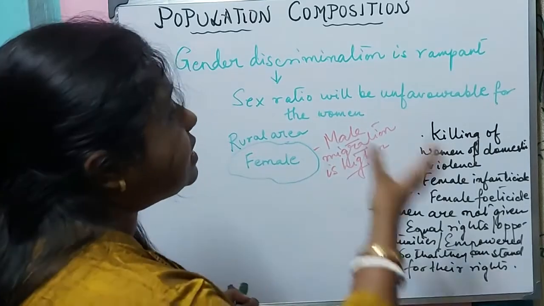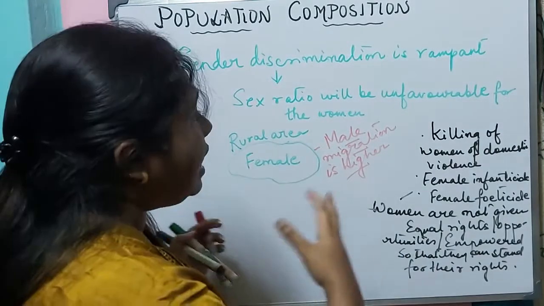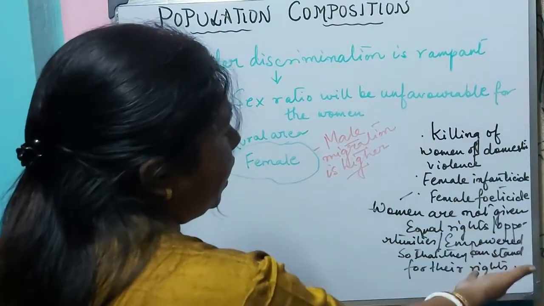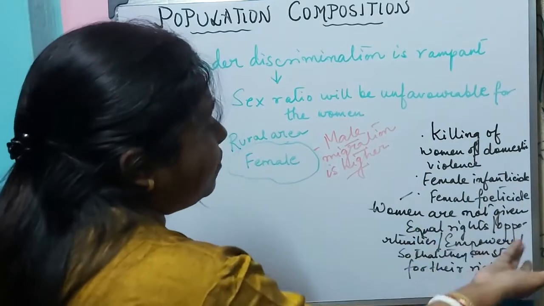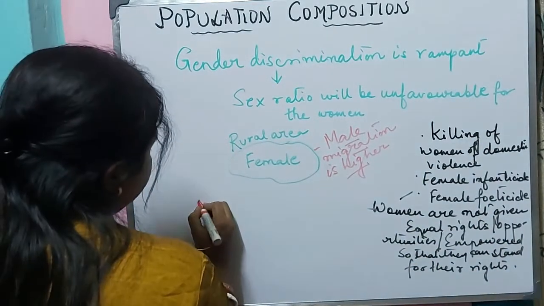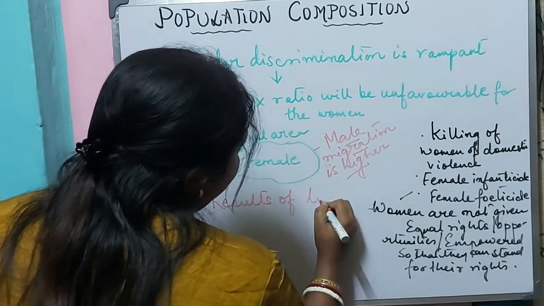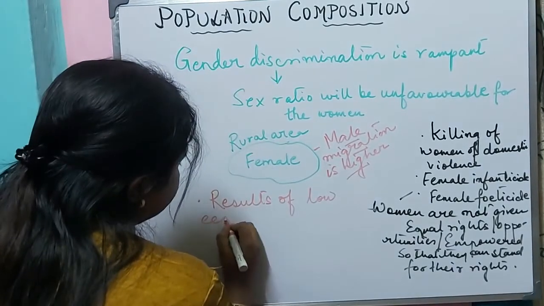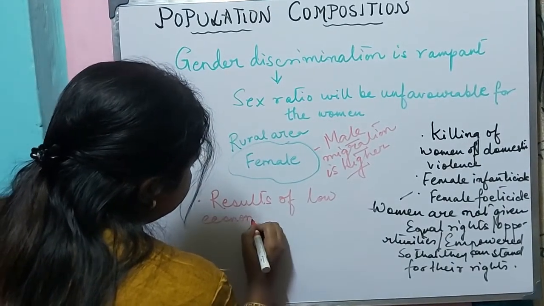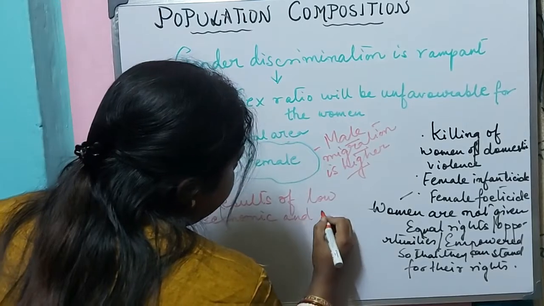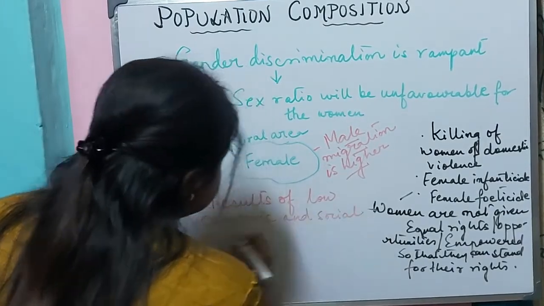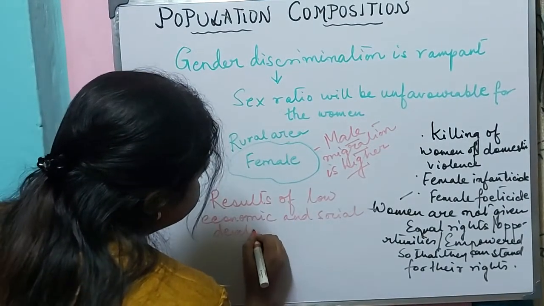Now, what does this sex ratio imply? All this killing of women for violence, female infanticide, these are the result of low economic and social development in a country.